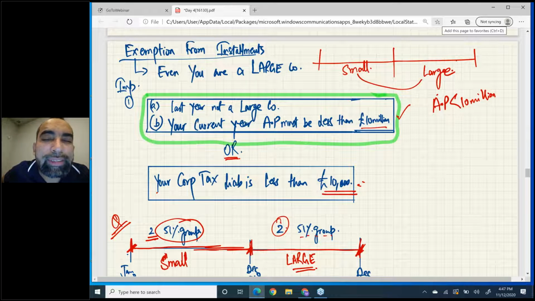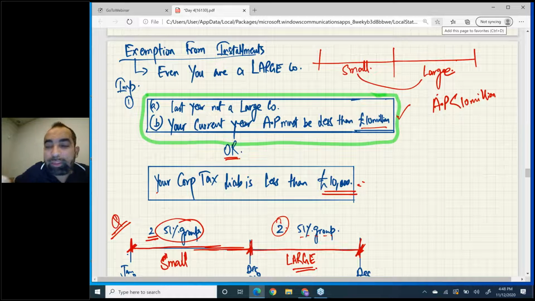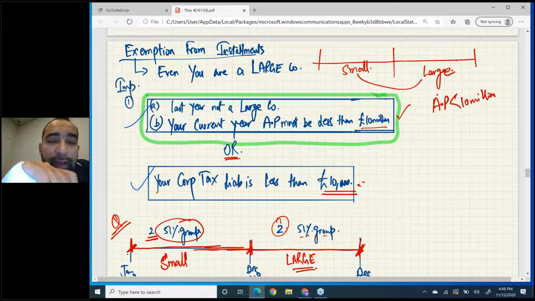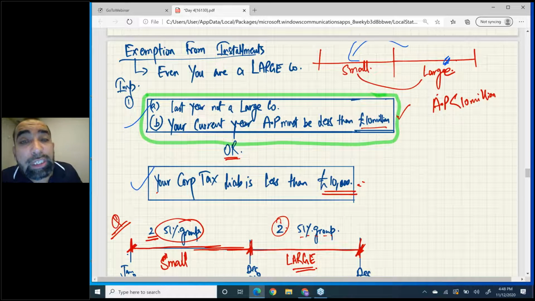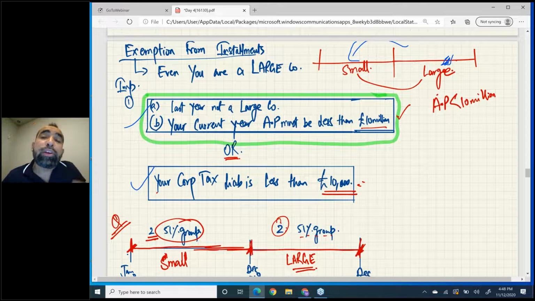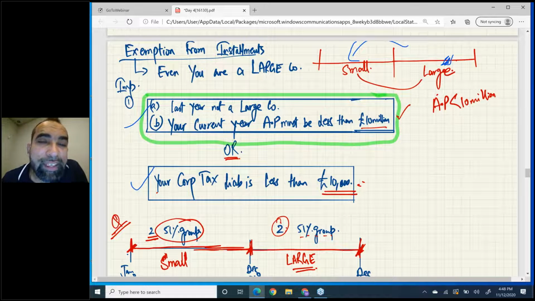Now how can you get that exemption? There are two separate tunnels. This is the first tunnel and this is the second tunnel. What is the first tunnel? Last year you were not a large company, meaning this year you are large but last year you were small. Then you can exempt yourself from installments. No matter that right now you are large, last year you were a small company, so you are exempt with one condition.